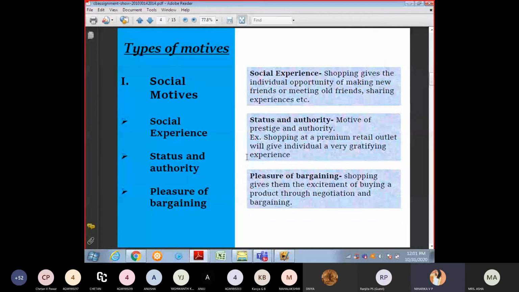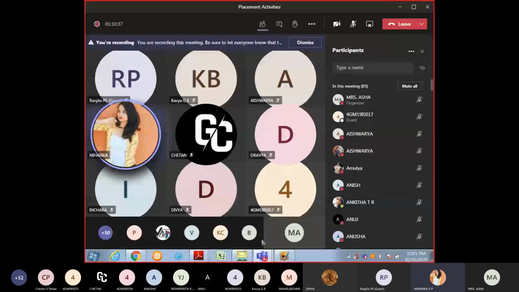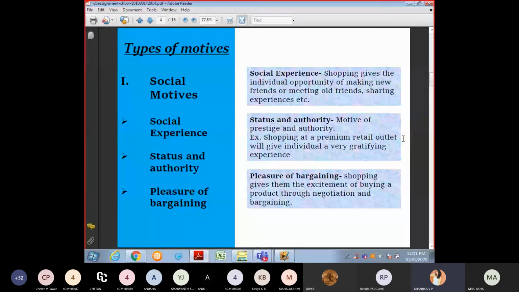Pleasure of bargaining means the shop gives them the excitement of buying a product through negotiation and bargaining. Like, if you go to Max or a similar shop, you can't bargain, because that is a fixed price you have to give. But outside the shop, like going to a market, you will bargain, like 5 rupees, 10 rupees. But in a brand like Max, you have a fixed price to give, no less or more by even 1 rupee. So this is the difference, like, oh no, I can give that amount only. That is the pleasure of bargaining.